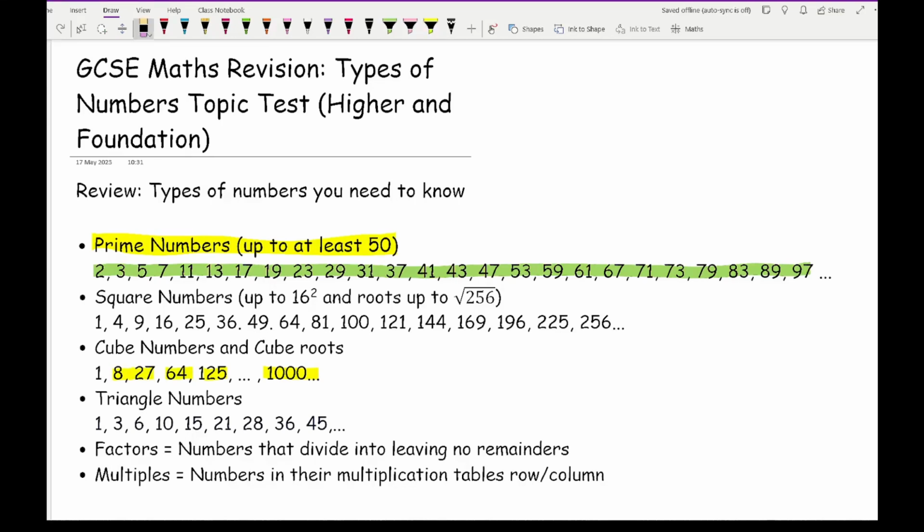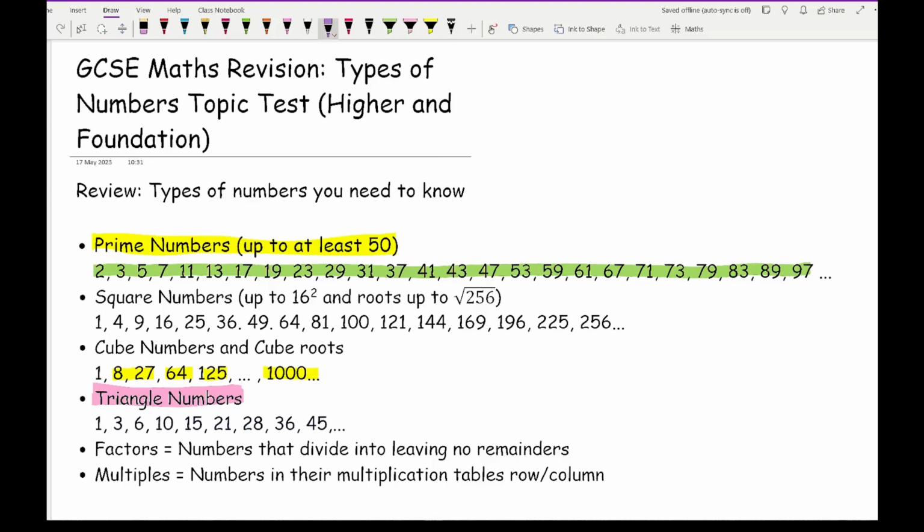Now moving on to triangle numbers. This one is slowly making a comeback. It's difficult to recall what a triangle number is, so what you need to be able to do is know where those triangle numbers come from. If you've ever played pool or snooker, basically a triangle number is the number of balls you need to make a triangle.